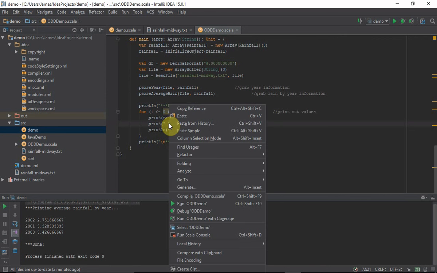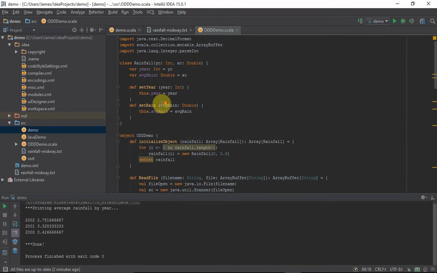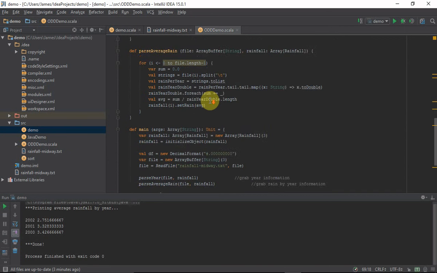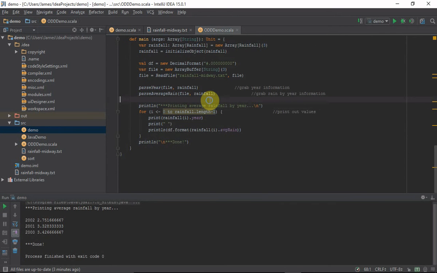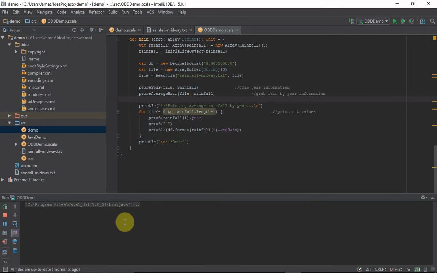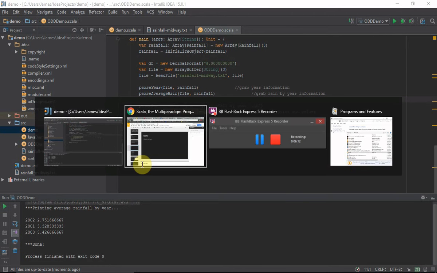So, as you can see, the object-oriented code is much longer than the functional approach. The functional approach is a lot more elegant. And this is a perfect example of when we can just use functional programming as opposed to object-oriented programming to solve something. So I'm going to go ahead and run the code, and it should give us the same output. And it does. So both methods work.